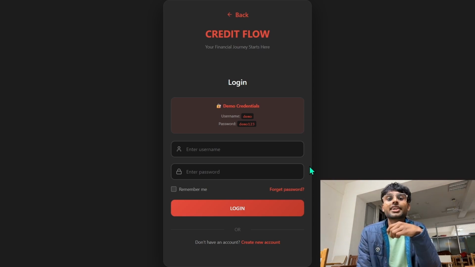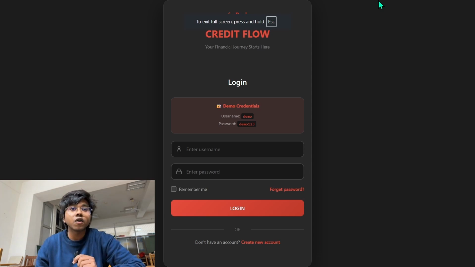So what is Creditflow? Creditflow is an alternative to the current traditional credit scoring system for people who do not have any past credit history. Instead of using past loan or credit history, we use phone behavior to analyze if a person is trustworthy or not. After applying for the loan, the person will get a trust certificate, and then he or she will take that certificate to the bank, and the bank will process it.